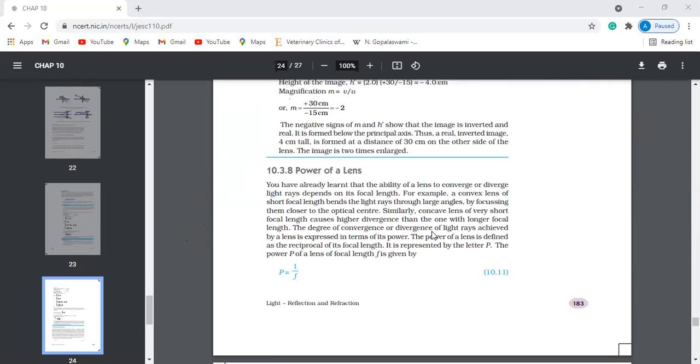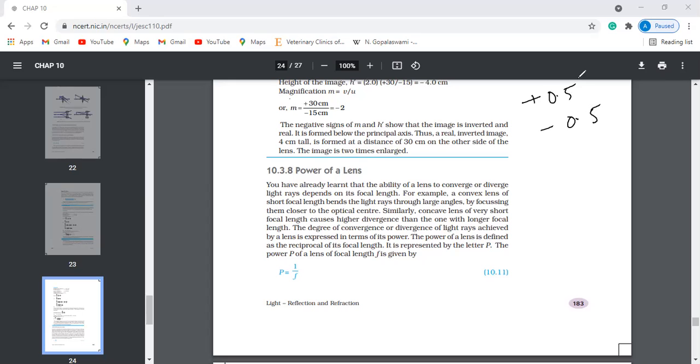Let's do problems. Power of the lens. For example, you might be using specs, or maybe your friends or relatives use lenses. How do we measure this? Sometimes your friend or relative might say, my glass power is plus 0.5 or minus 0.5.